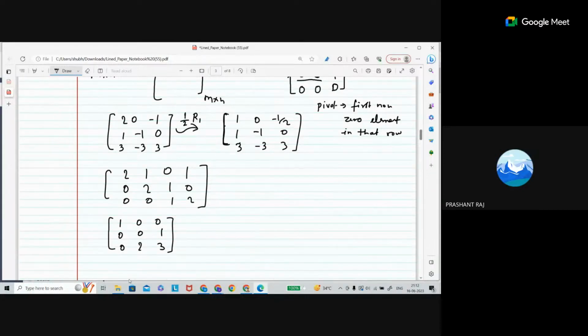Sir, the row echelon form must be a triangular matrix. Is that so? That is also my question. Either it is upper triangular, or it is not in triangular form. It must be upper triangular.